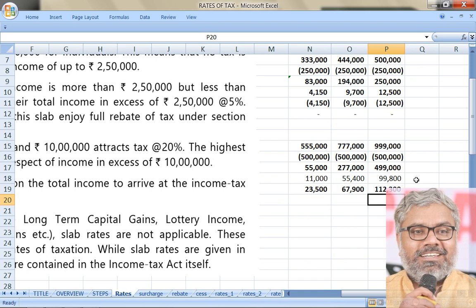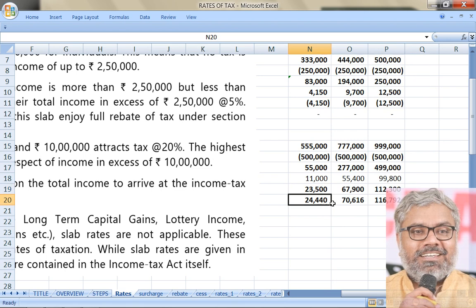And cess is always there. 4% has to be added on this always. So that will be also there. If you add 4% to that, or you can say multiply by 104%, directly adding 4% to that, this is going to be the final tax liability after adding 4% to these amounts. So final tax liability of these three SSEs will be this much.